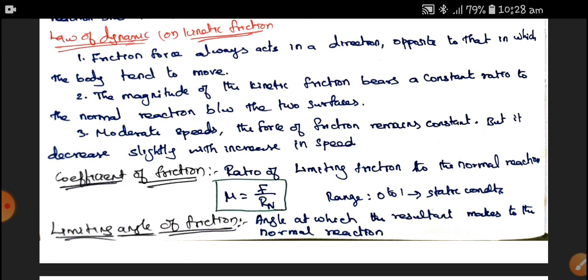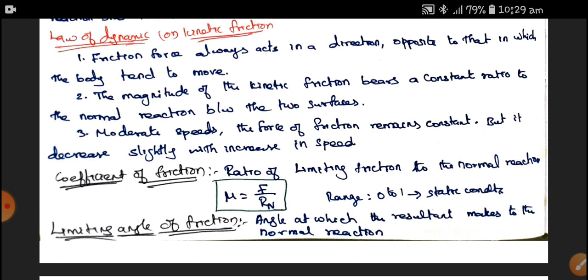This coefficient of friction, the range is always 0 to 1 in static condition, and moreover the coefficient of friction should not be more than 1. That we have to understand. If it is more than 1, what will happen? The body will not move. At any cost the body will not move, and it is not there in all the cases.